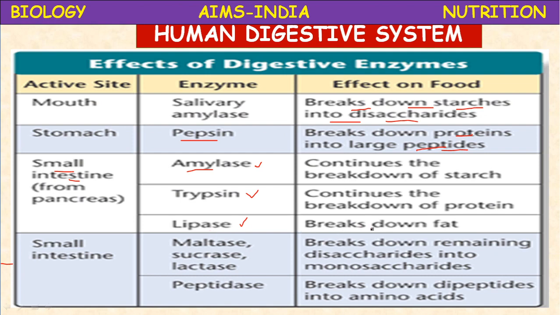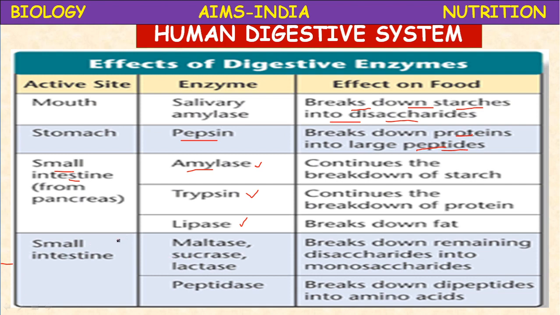Lipase. Lipase acts on fats. Here you have to mention emulsified fats. The fats are already emulsified by bile salts present in the bile juice. So they are converted into fatty acids and glycerol. Fatty acids and glycerol. The next, small intestine.